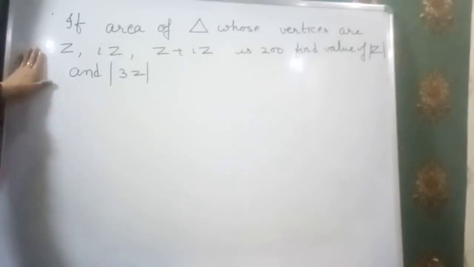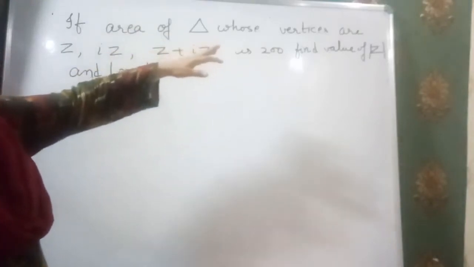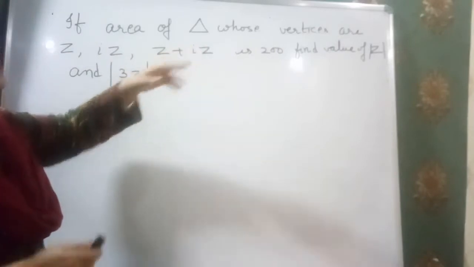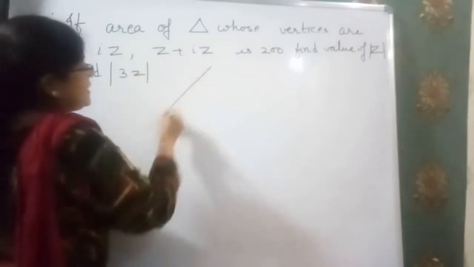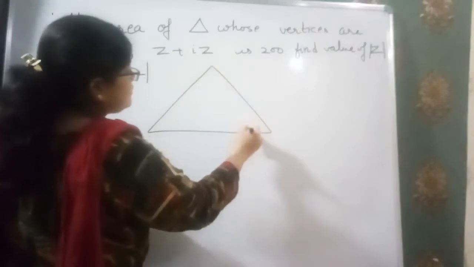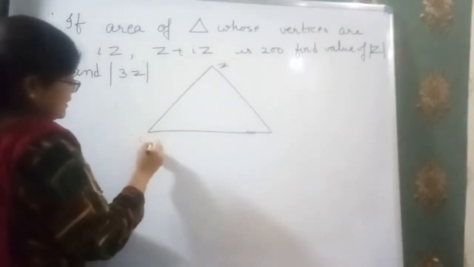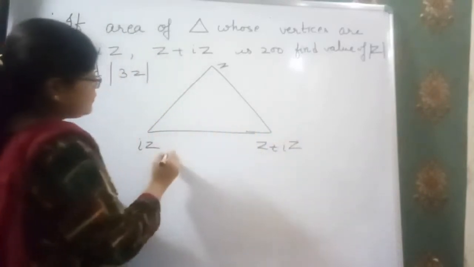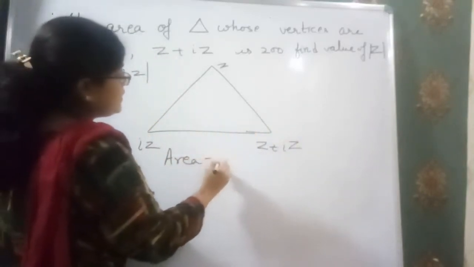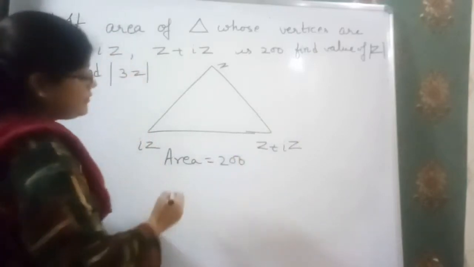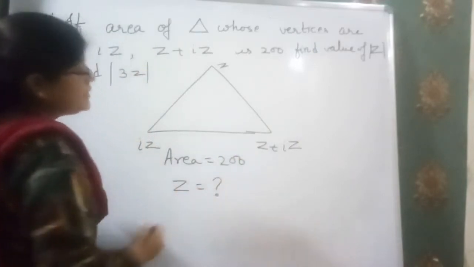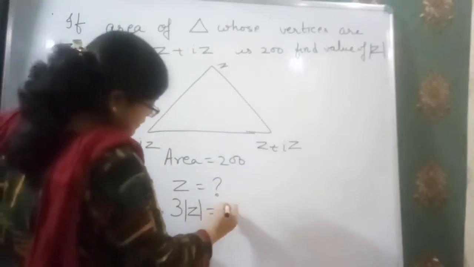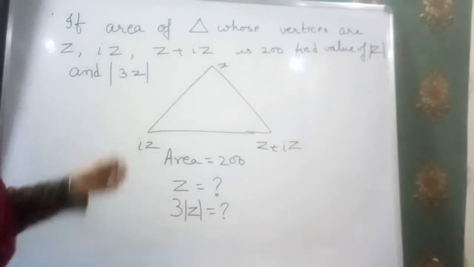Now see here, the area of the triangle whose vertices are z, iz, and z plus iz is 200. That means we have a triangle with the vertices z, iz, and z plus iz, and the area of this triangle is given as 200. We have to find the value of z, and then again we have to find the value of 3z. Clear? How do we solve that?